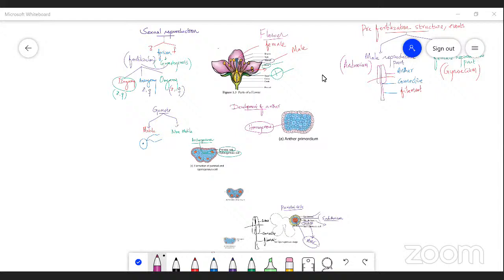Epidermis, very good. Endothelium, very good, the second layer. Then middle layer, okay. Tapetum, very good. So these are the walls of a mature anther, right? Okay, next.